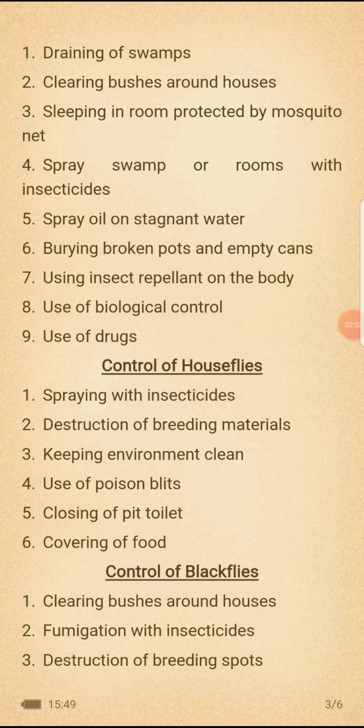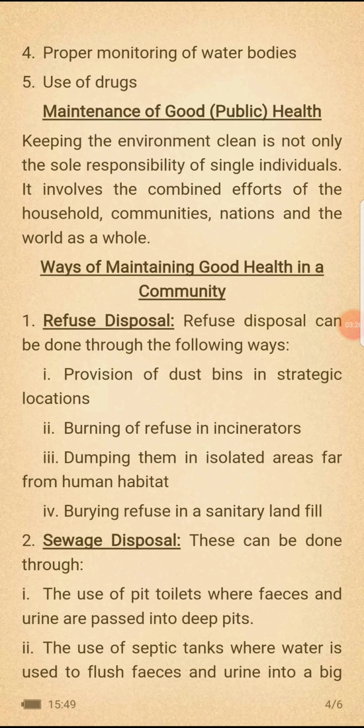How do we control another vector, the housefly? Spray with insecticide, destruction of breeding materials, keep the environment clean at all times, use of poison, bleach, closing of pit toilets, and covering of food. So you should ensure you follow this. With this, you'll be able to prevent all these vectors. Another one is black flies: clearing bushes around houses, fumigation with insecticide, destruction of breeding spots, proper monitoring of water bodies, use of drugs.